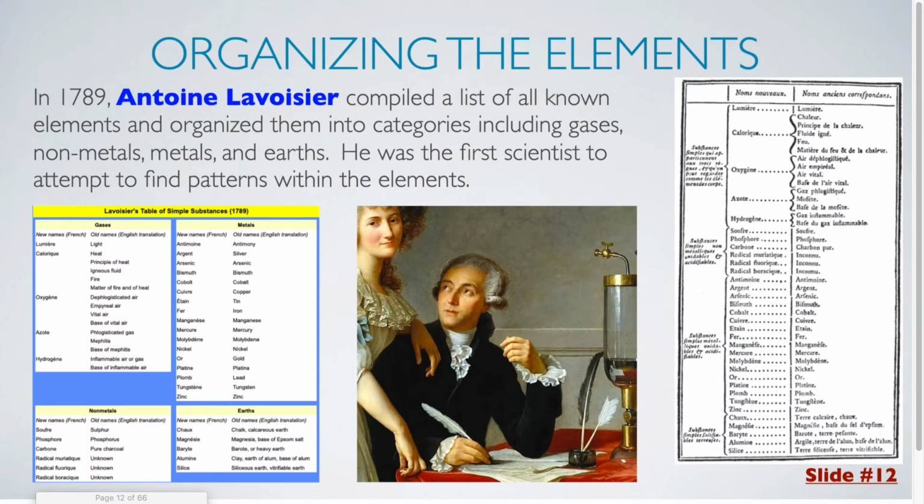In 1789, Antoine Lavoisier, also known for the law of conservation of mass, compiled a list of all the known elements and organized them into categories, including gases, nonmetals, metals, and earths. He was the first scientist to attempt to find patterns within the elements.